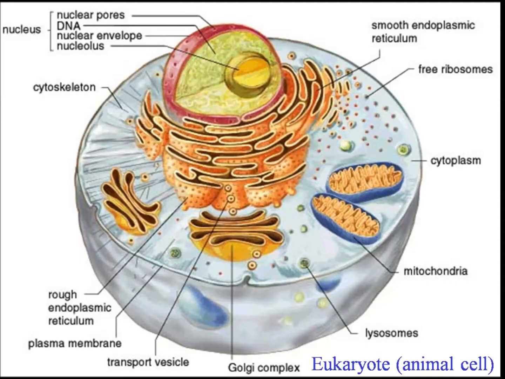Now coming to eukaryotic cells. These cells have nucleus and cell organelles. Then all species in the eukaryotic domain include protista, fungi, plant, and animals. This is a eukaryotic cell. For basic understanding, I've used an animal cell. This is the nucleus containing the DNA. Then coming to ribosomes, the ribosomes are used for protein production.